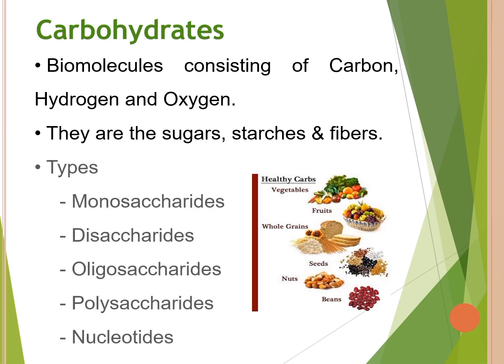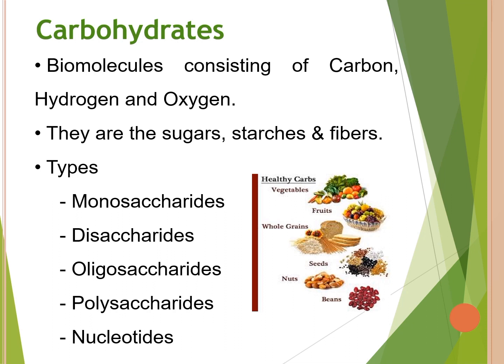The types of carbohydrates include monosaccharides, disaccharides, oligosaccharides, polysaccharides, and nucleotides. The monomers of carbohydrates are called monosaccharides, which contain from 3 to 7 carbon atoms. They are simple sugars. The monosaccharides that are common are glucose, fructose, and galactose.